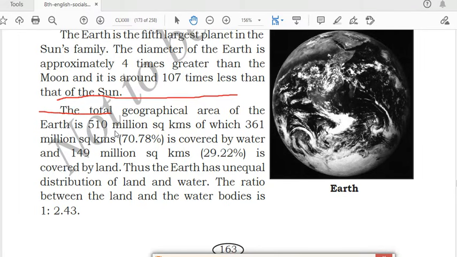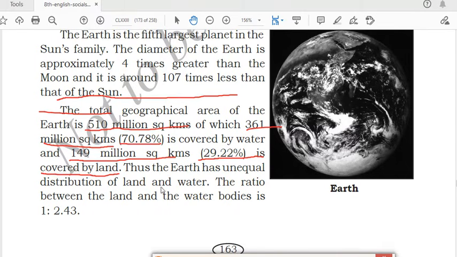No need to remember the figures, but this percentage you can remember. Out of 100%, 70.78% is covered with water, and 149 million square kilometers is land, that is 29.22% is covered by land.